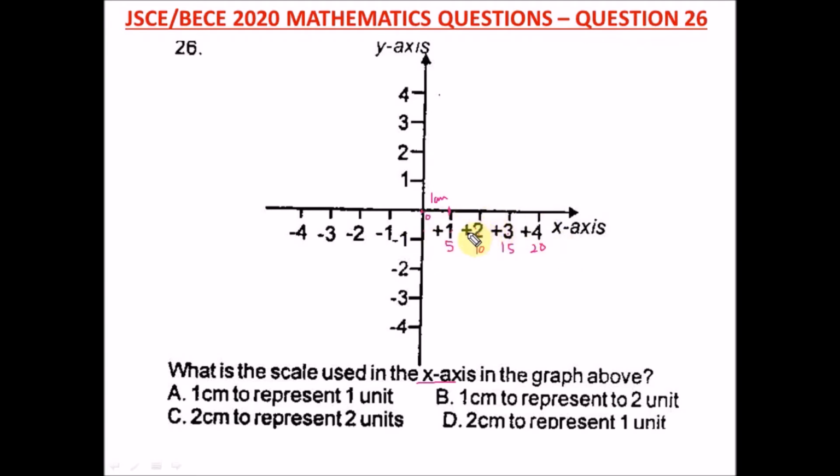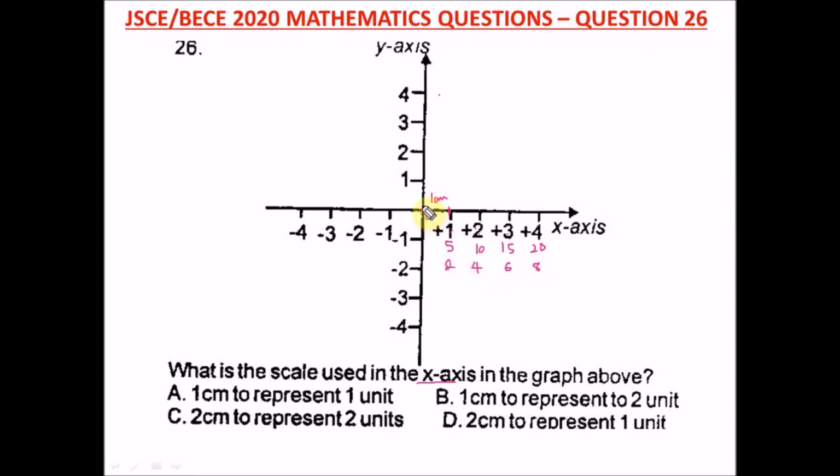But our question here, I'm doing this to clarify your understanding of units, what a unit is. Let me give another example. Sometimes you can have 0, it might be 2, 4, 6, and 8.